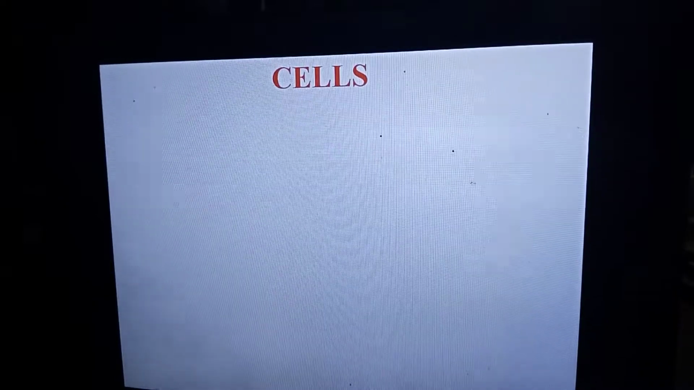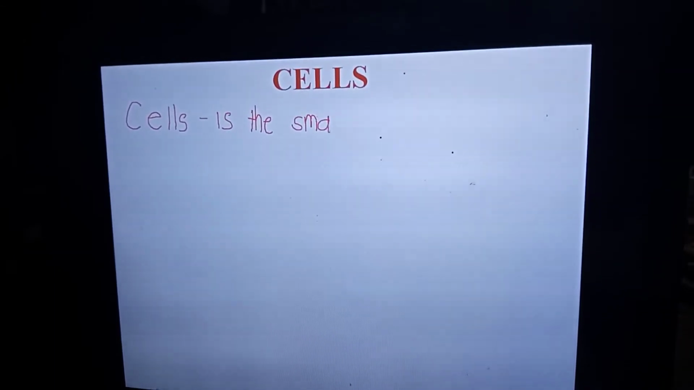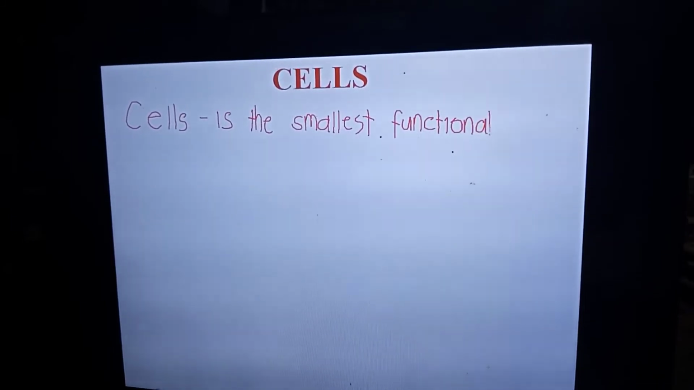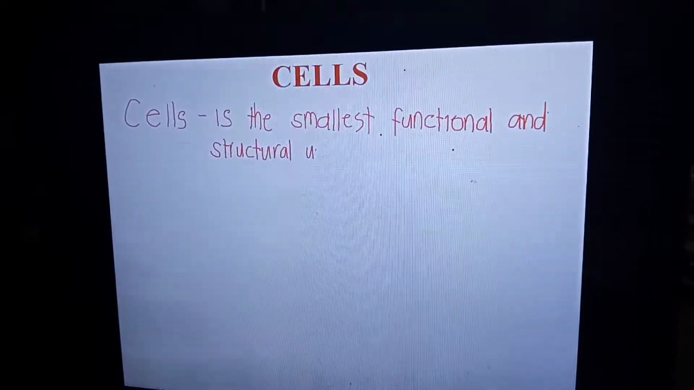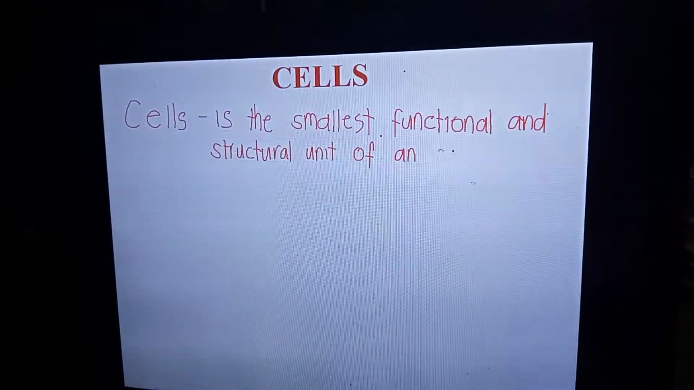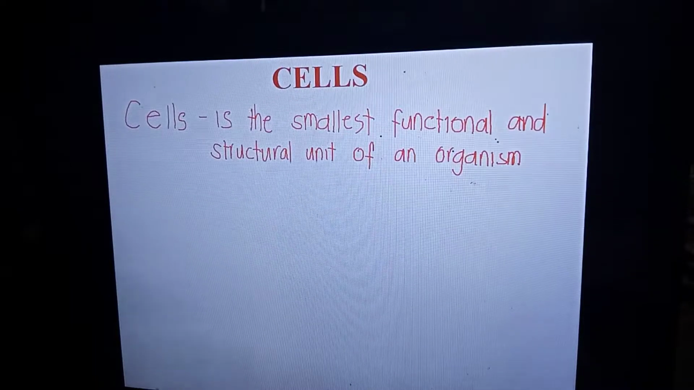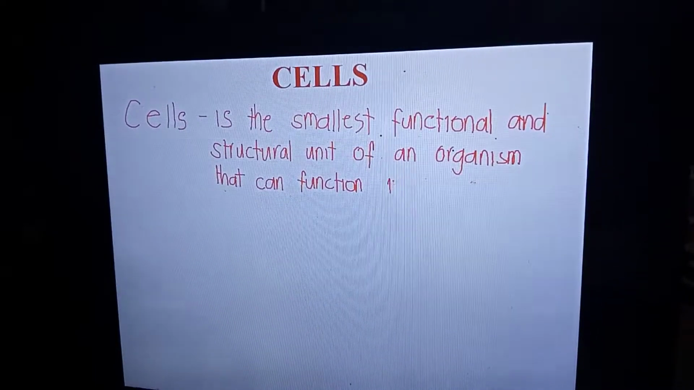What are cells? Cells are considered the smallest functional and structural unit of an organism that can function independently. Take note.